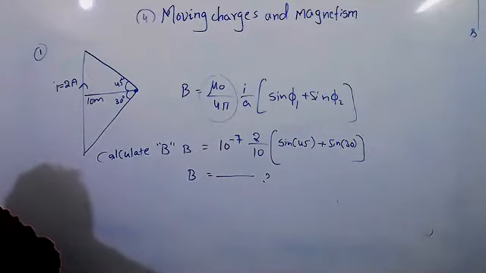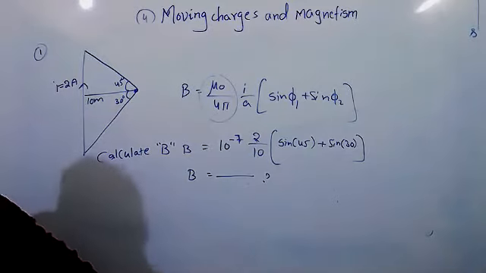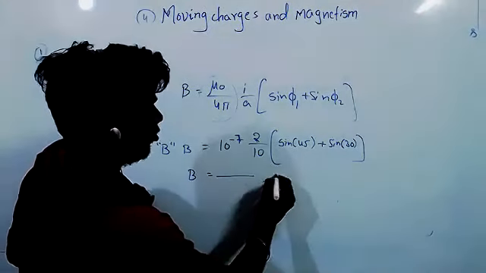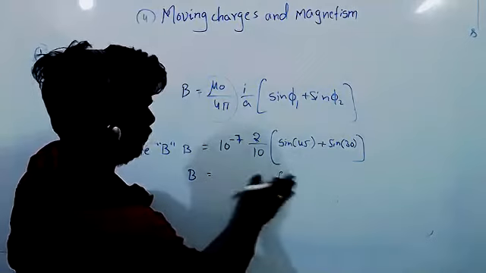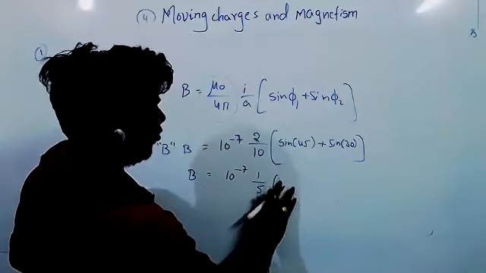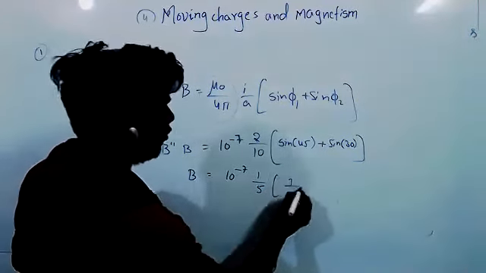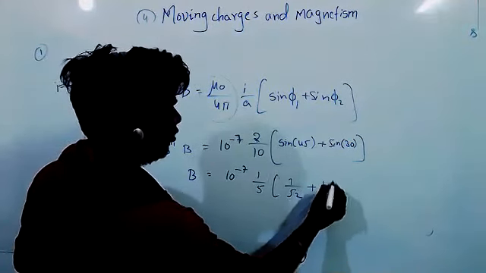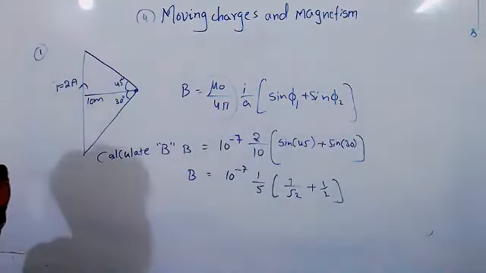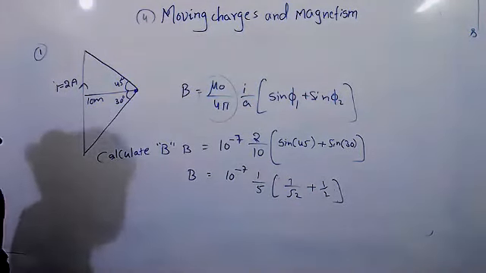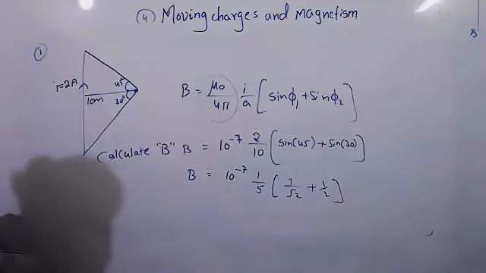Sir, I'm getting 0.707 into 10 to the power minus 8. Okay. Sine 45? 10 to the power of minus 7. Sine 45 is 1 by root 2, right? Yes, sir, 1 by root 2. Sine 30? 1 by 2. Sir, I made a mistake. I multiplied 1 by root 2 and 1 by 2, I didn't add them. Okay, okay. See that.